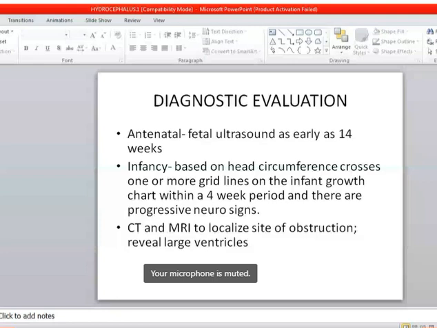Any doubt regarding hydrocephalus? Any doubt? Any questions?